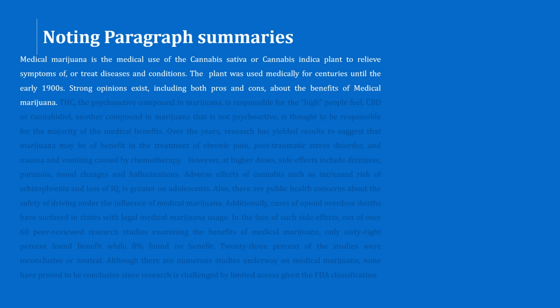So we are talking about the medical use of marijuana, of the cannabis sativa or cannabis indica plant. So this marijuana is obtained from a certain plant to relieve symptoms of or treat diseases and conditions. So all in all, marijuana is medically used to treat diseases. Let's read on. The plant was used medically for centuries. So the author is telling us that this particular plant was used medically in the past until the early 1900s. So in the early 1900s, the medical use was stopped.